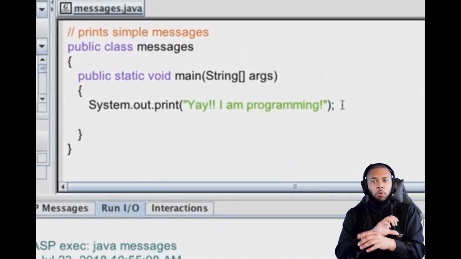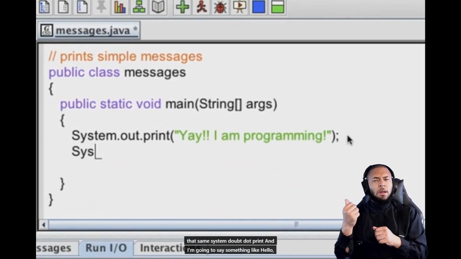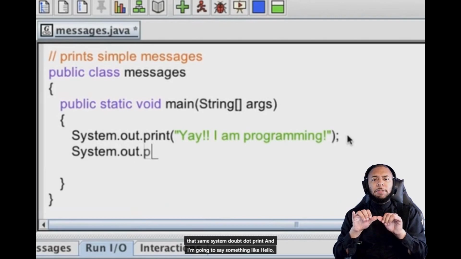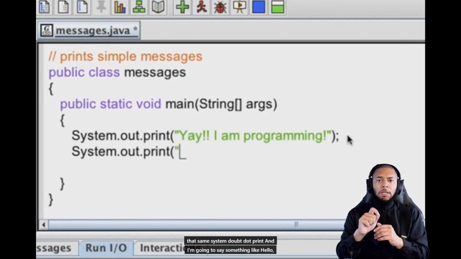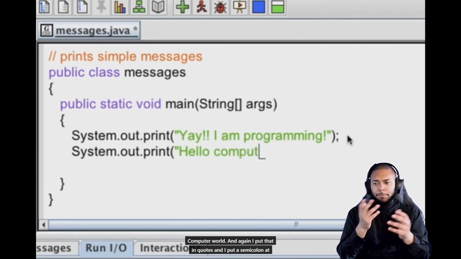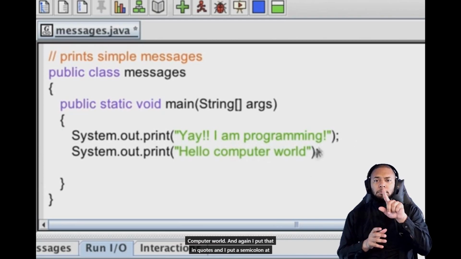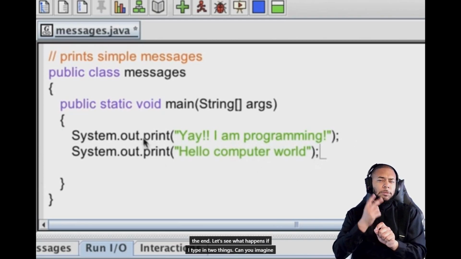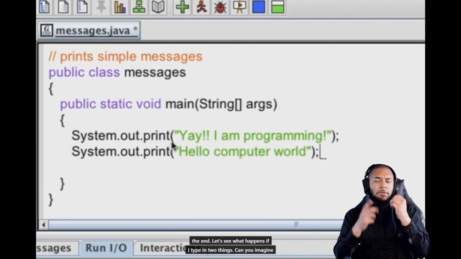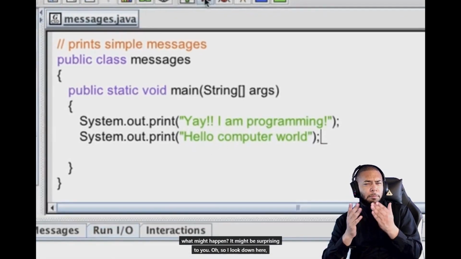Cool. I'm going to try another line and see what happens. So I'm just going to repeat that same System.out.print. And I'm going to say something like, hello computer world. And again, I put that in quotes and I put a semicolon at the end. Let's see what happens if I type in two things. Can you imagine what might happen? It might be surprising to you.